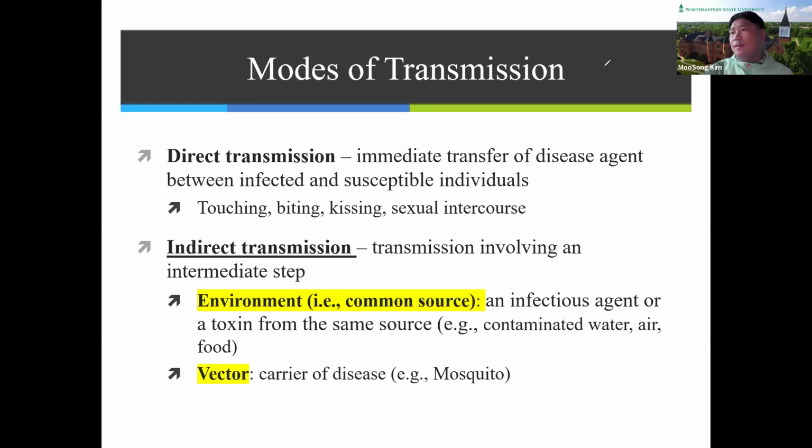Again, for disease transmission, direct transmission is people to people directly. Indirect transmission involves an intermediate step. And we just talked about two different types of intermediate step, common source and factors.